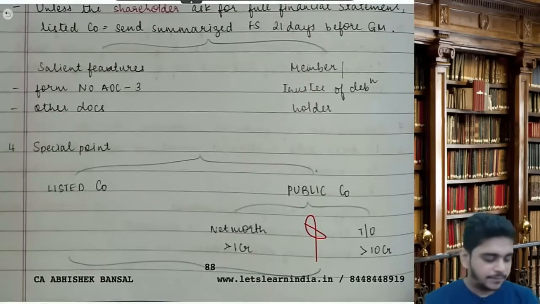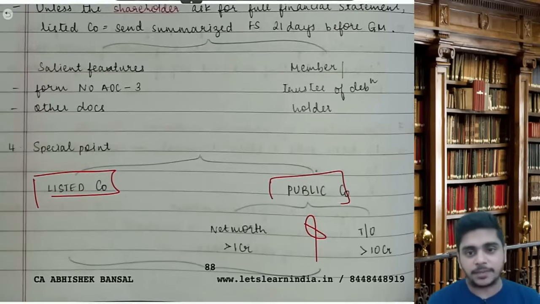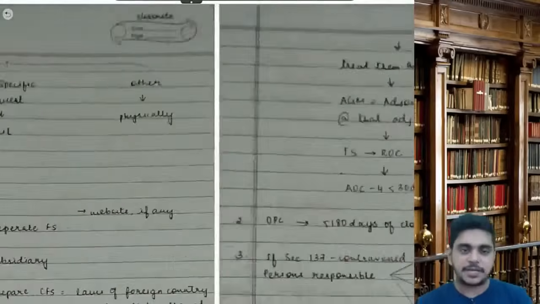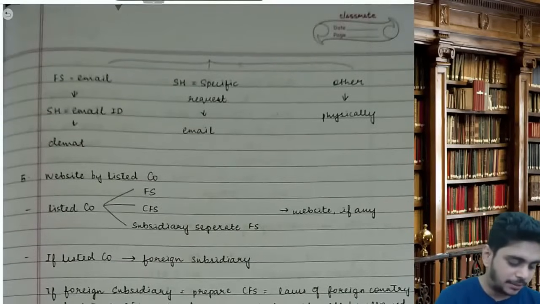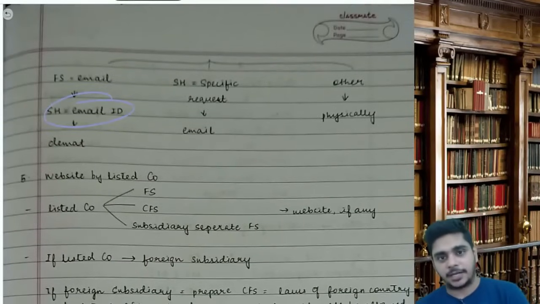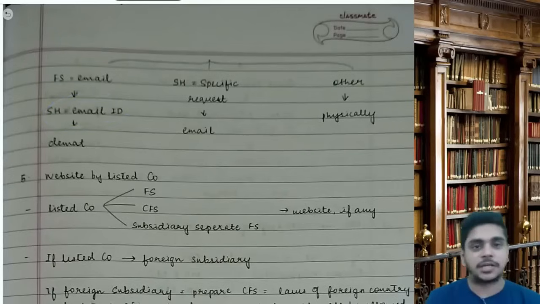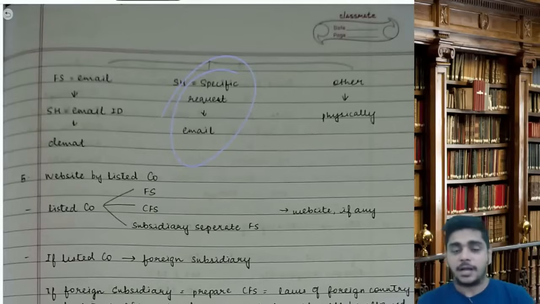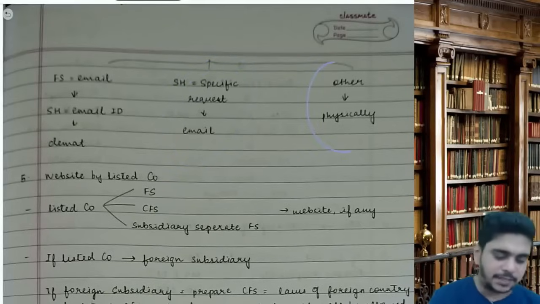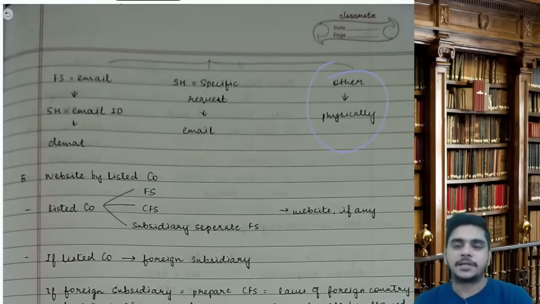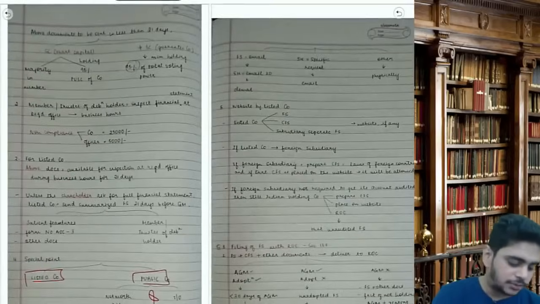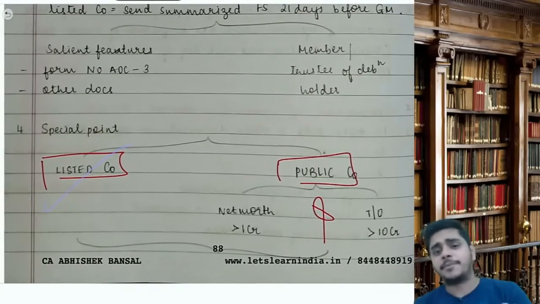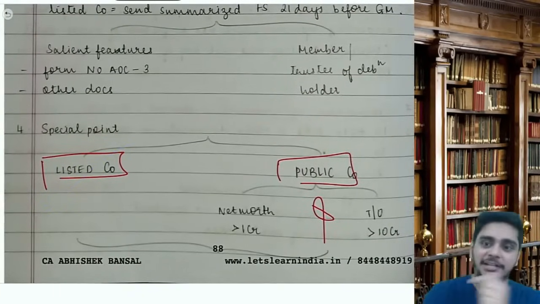In case of a listed company or a public company with net worth more than 1 crore and turnover more than 10 crore, these companies can send FS through email if shareholders have given their email ID. If a shareholder has not given an email ID in the demat, but has requested specifically, then through email. If they have not given an email ID, the company will be sending physically. This benefit is given only to these two companies: listed company and public company having net worth of more than 1 crore and turnover of more than 10 crore.